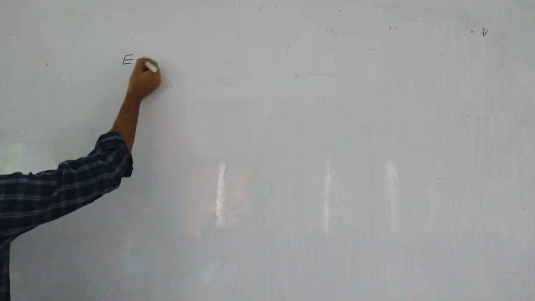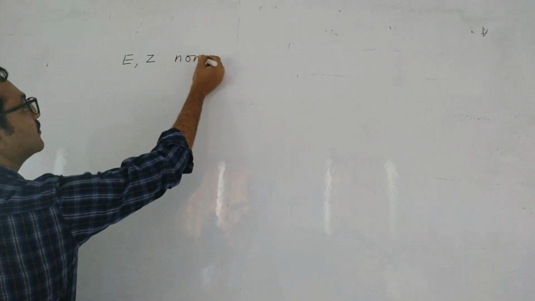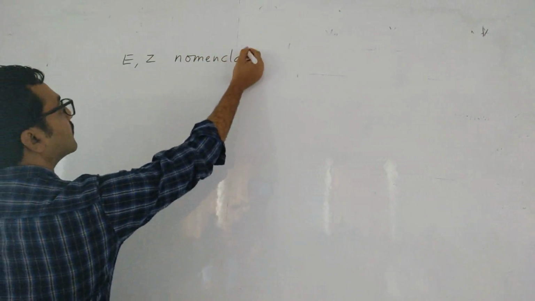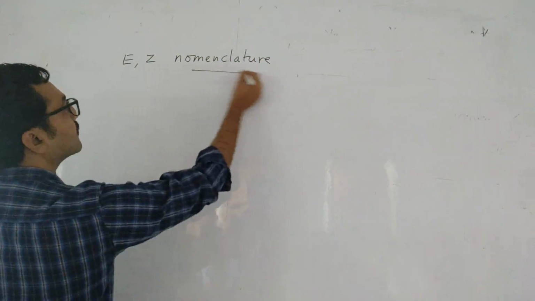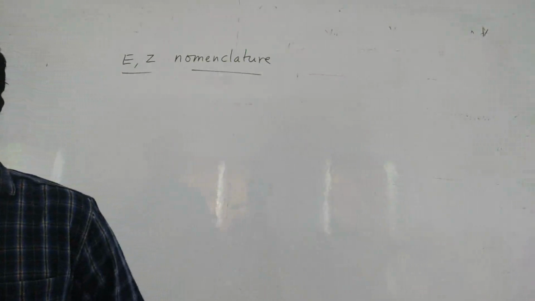EZ nomenclature. What do you mean by E? EZ nomenclature is also a type of geometrical isomerism.